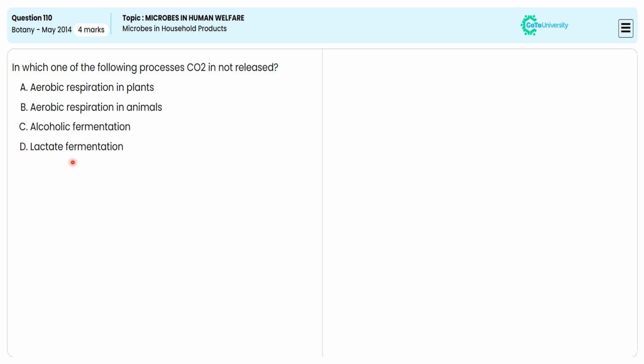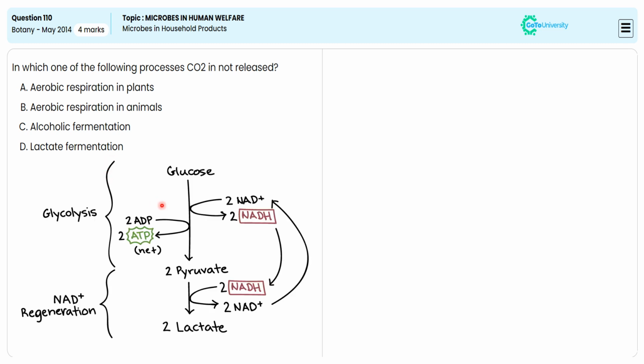Why? Because in the lactate fermentation process, carbon dioxide is not released. That we are giving with this pictorial representation. After the glycolysis process, lactate production will follow in the anaerobic respiration process or lactate fermentation process. So when lactate or lactic acid is formed by Lactobacillus lacti, in that particular event, carbon dioxide is not released. So we are choosing option D as the correct answer to satisfy the 4-mark demand of this objective question.